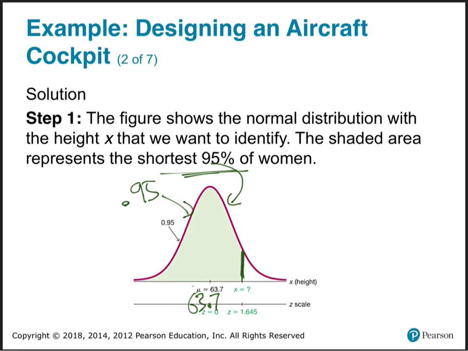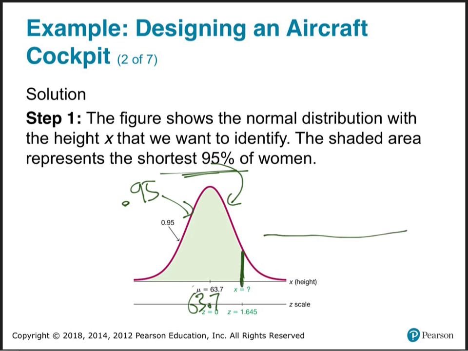Which one am I trying to find? Am I trying to find numbers up here? No, they're giving me the number up there, 0.95. I'm trying to find x equals question mark, this spot down here. Normal's up here in the curve, inverse is down here in the bottom. So I'm trying to find this spot right here, the height.